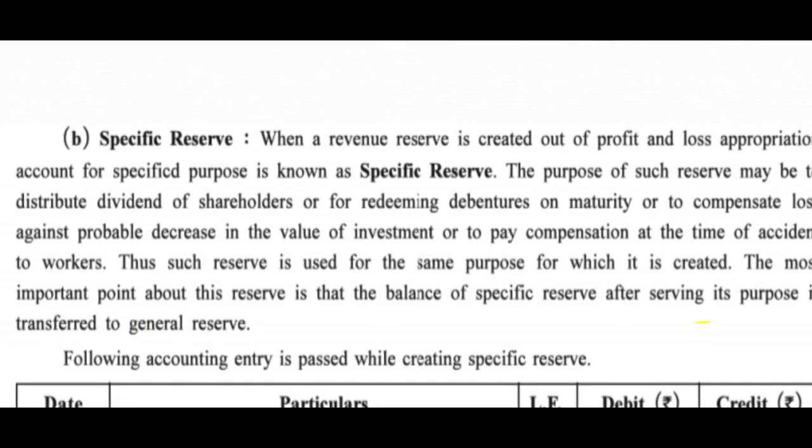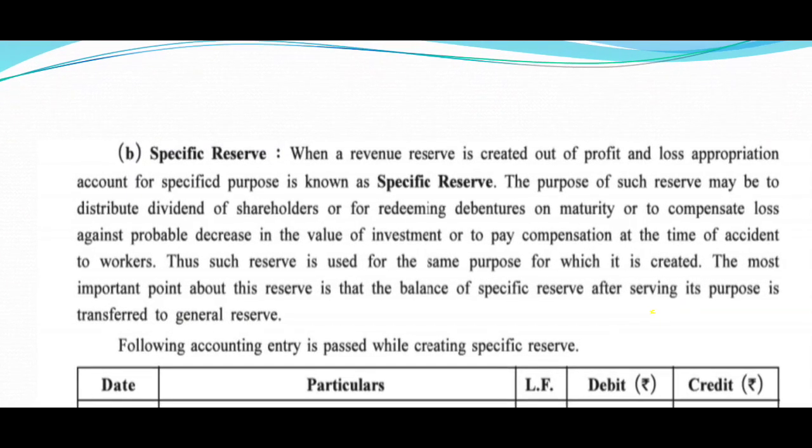When a revenue reserve is created out of profit and loss appropriation account for a specific purpose, it is known as specific reserve. So this is the basic difference. General reserve is not created for any specific purpose. It is general. There is no particular purpose of creating general reserve, so it can be used to meet contingent expenses or losses, or distribution of dividend, or issue of bonus shares, or for future growth of company or business. But specific reserves are created for a specific purpose.